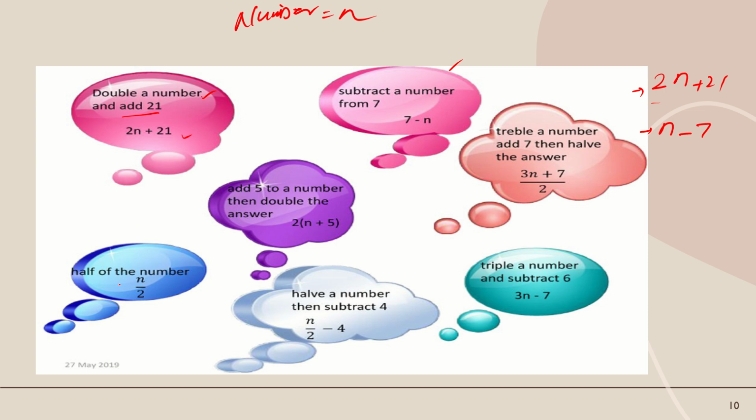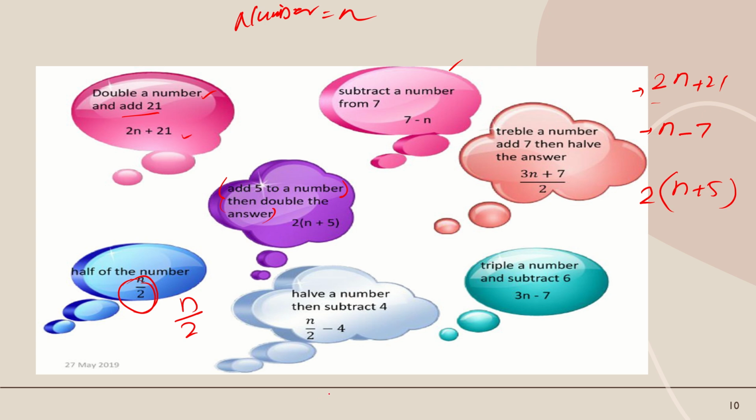Next one is add 5 to a number, then double the number. It has two parts. First, add 5 to a number, this is the first part. Let's add the number 5 to a number, then multiply the answer by 2. These are basically two parts, so divide it in two parts. Half of the number means n by 2. Let's suppose we have a number n, dividing it by 2 gives the half of the number.